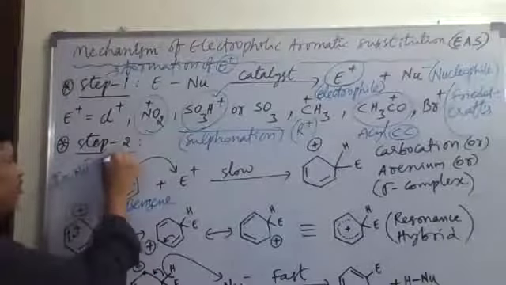Remember. Now again here, this pi bond and positive charge are at alternate positions again. That's why again these pi electrons will shift towards the positive charge. Again the positive charge will be dispersed to this place. The positive charge is dispersed from this place to this place, and the pi bond shifted from this place to this place. So like this, pi electrons are shifting and the positive charge also is dispersing from one place to another. This is called resonance.